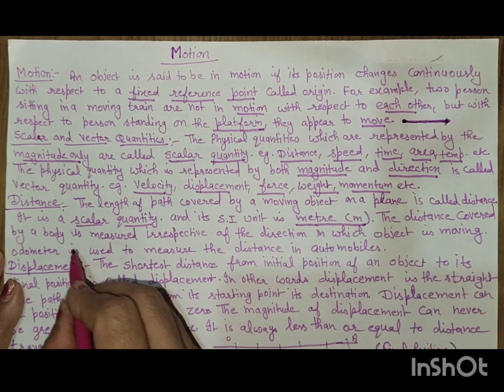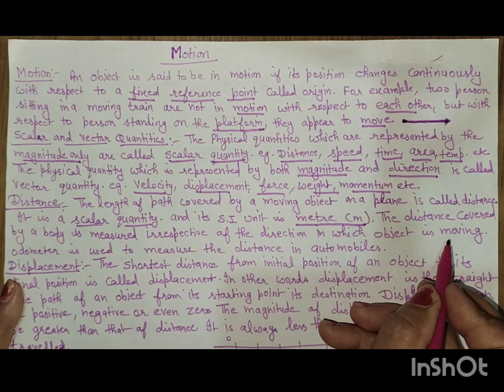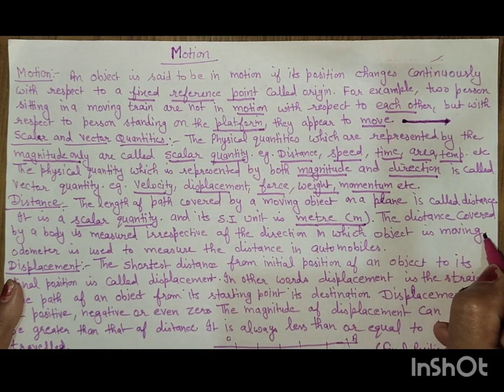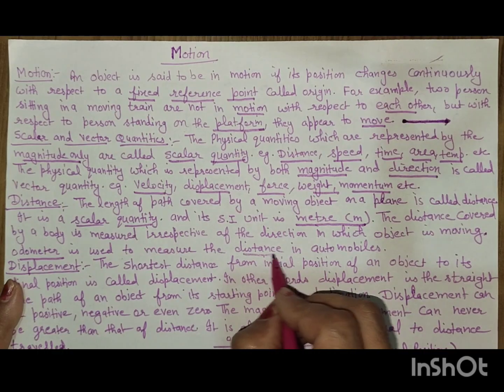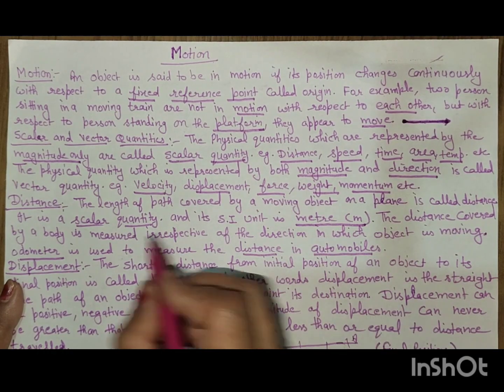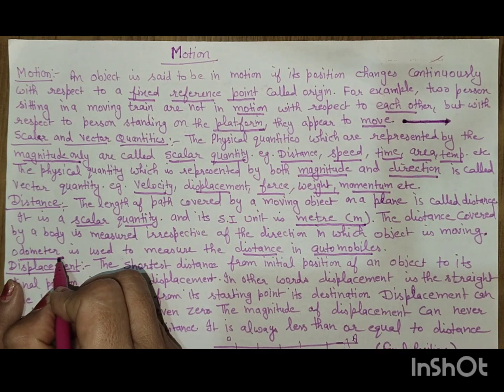The distance covered by a body is measured irrespective of the direction in which the object is moving. An odometer is used to measure the distance. In a bike or automobile, you have seen two meters: one is the odometer and one is the speedometer.